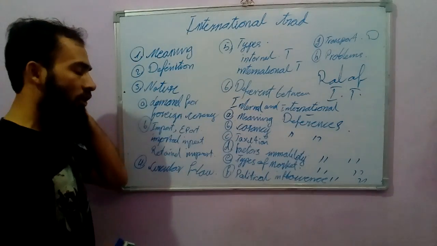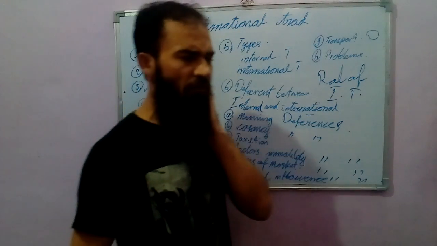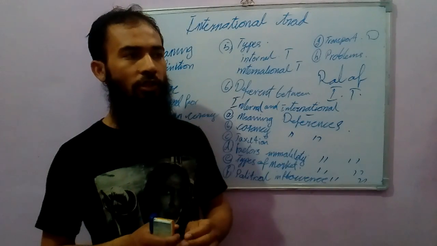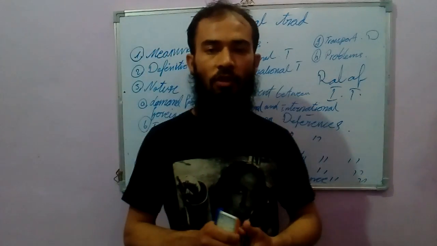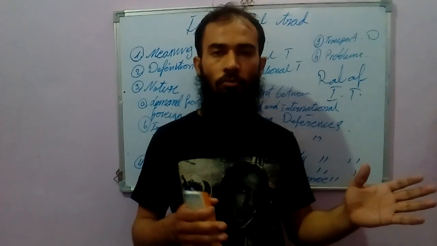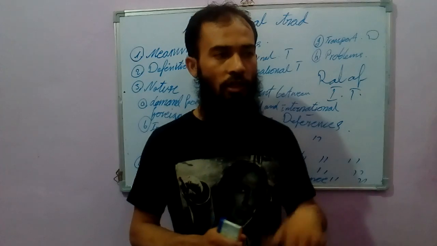So, as a meaning of international trade, economists have given many different meanings. International trade means the exchange of goods, commodities and services from one country to another country.